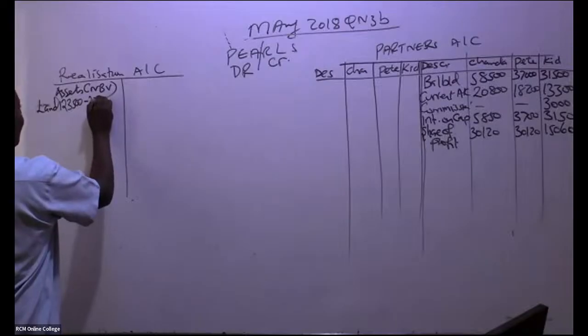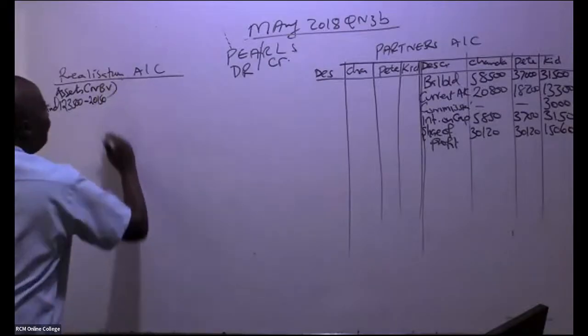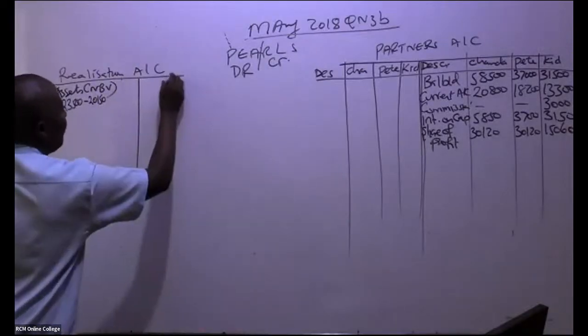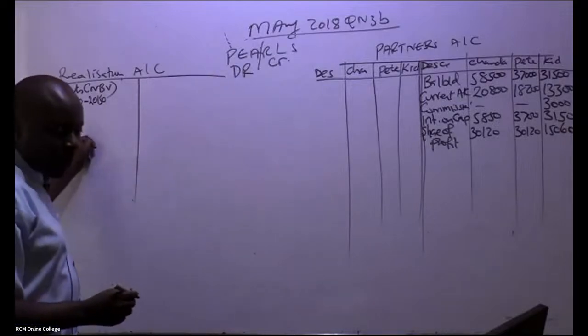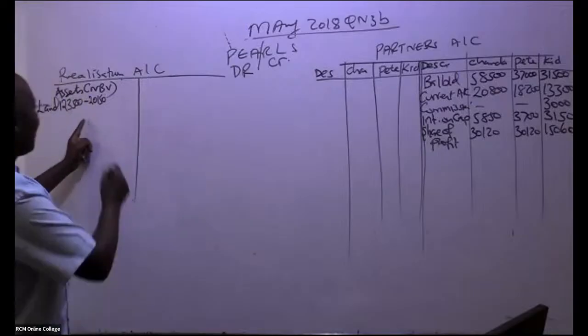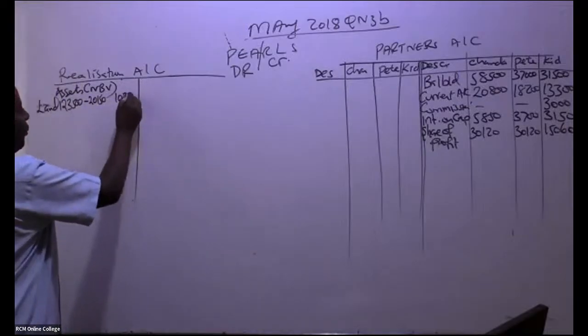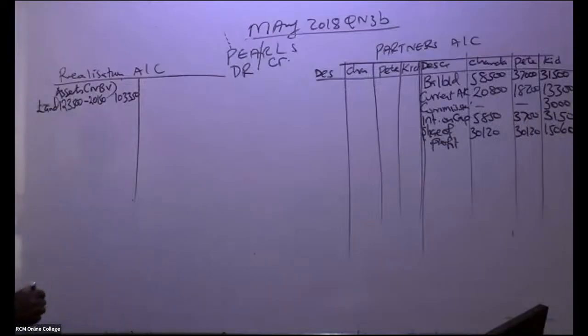Is there somebody who can give me this? How much do we have here? For land and buildings, you have to write in full. I'm being given a figure of 103,350. We go and pick the next.